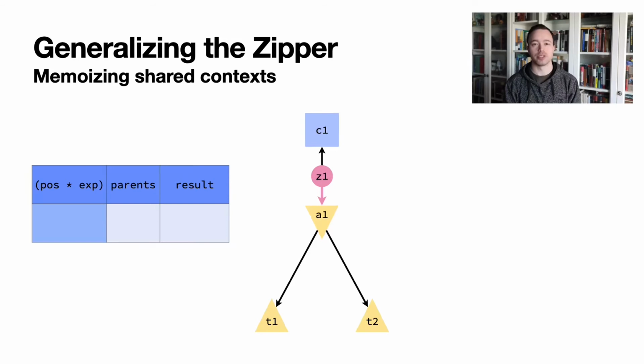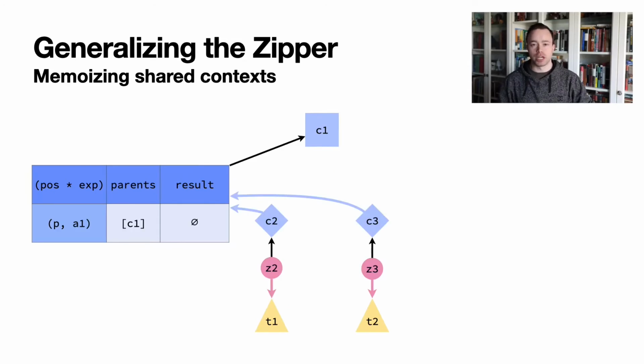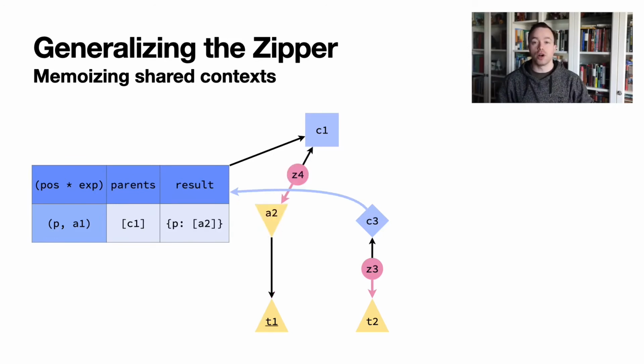Here's an example where a zipper is focused on an alternate which has not been parsed yet, so it has no entry in the memoization table. The way the algorithm works at this point causes 2 new zippers to be spawned, each pointing to a new Alt-C context node. Note that both contexts, C2 and C3, point to the same memoization table entry for the A1 alternate expression that we just passed through. Let's say zipper Z2 does its work first and returns up through context C2. A new alt node is constructed, A2. This is added to the result field of the old alternate node A1's memoization table entry.